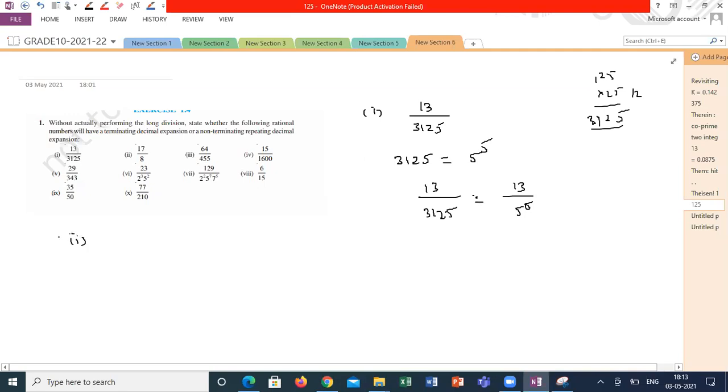Terminating. How? 17 by 8 can be written as 17 by 2 power 3.